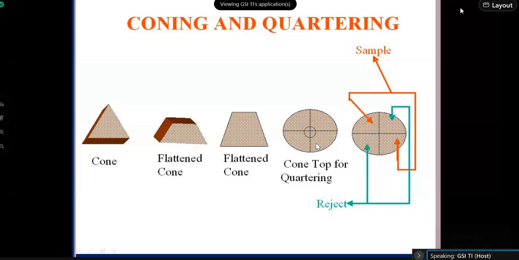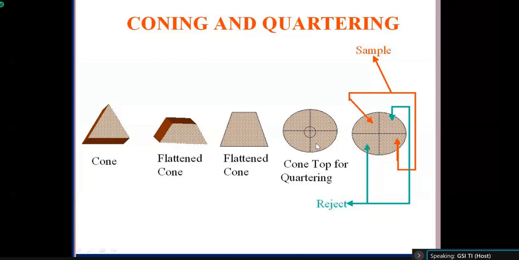Okay. So this diagram is for the coning and quartering technique. This technique is used to reduce the sample quantity and to collect one representative part for the chemical analysis. Because as I told you, in case of bedrock sample, chip sample, or grid bedrock sample, 1.5 kg or 2 kg of sample will be collected. That whole sample cannot be submitted to the chemical laboratory for analysis. You have to collect one representative part. So for collection of a representative part, this coning and quartering method needs to be applied a number of times and we will get one representative part.